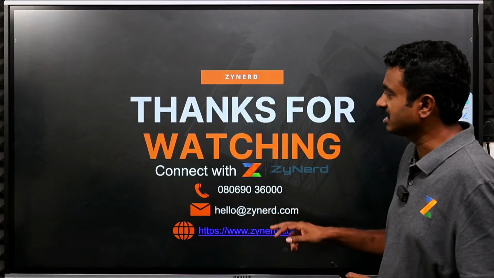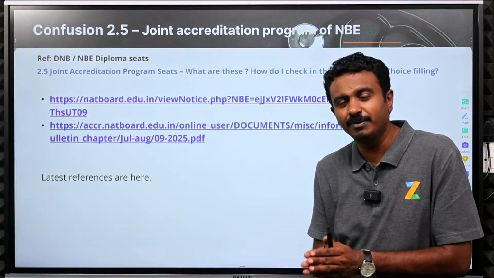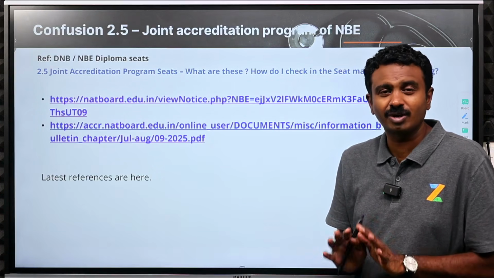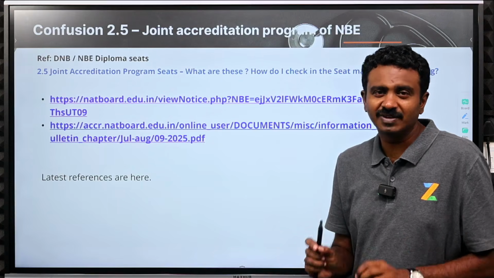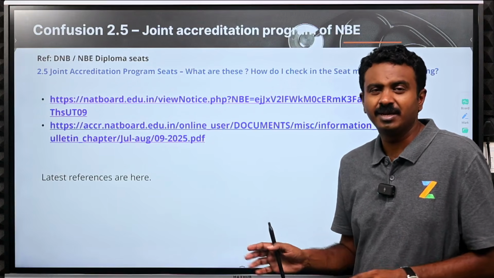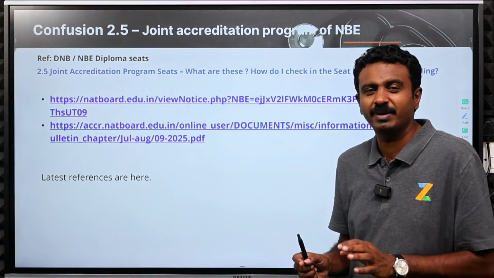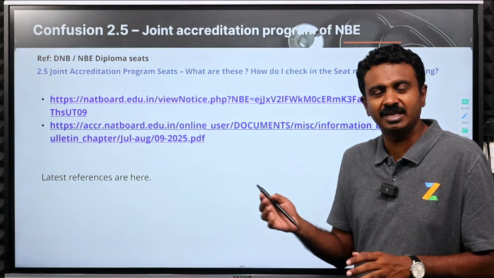This is as far as DNB issues are concerned. Hope we have been able to take you through all the issues and give you some clarity. Even if there is no clarity, it is very simple: go with the choice filling and seat matrix. You don't need to go through everything. But if you are someone who is looking at numbers, who wants to know exactly what has happened, this is possible, this is available, and this information might help you.